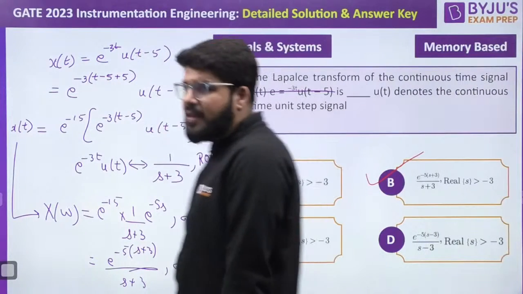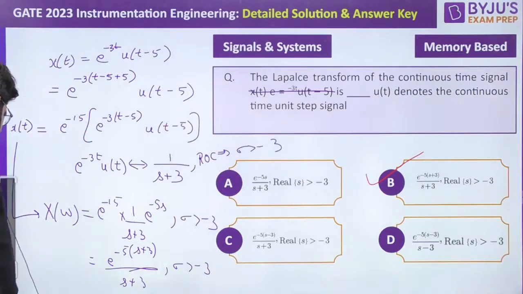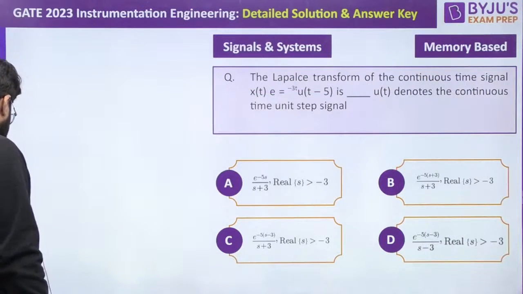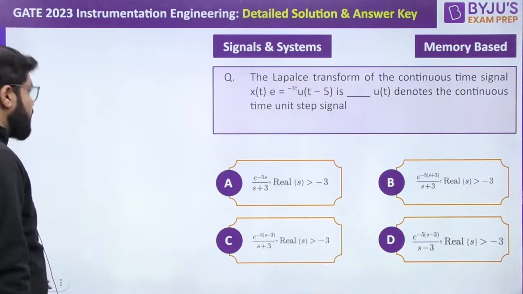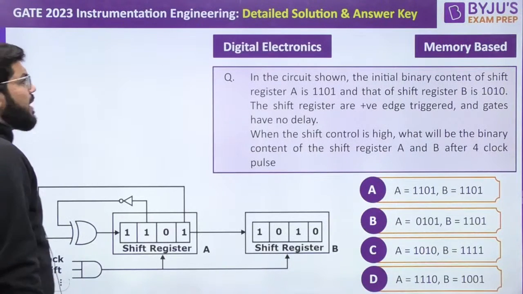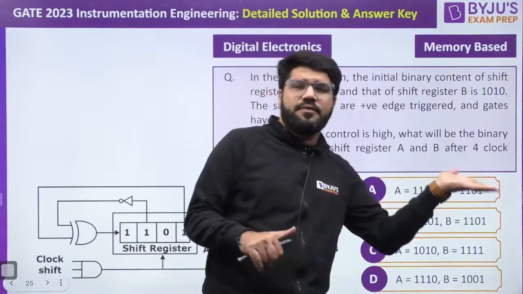Moving ahead to the next question. So these are the 5 signals questions that we have covered. Now coming back to a digital question. Already 4 questions of digital we solved earlier.